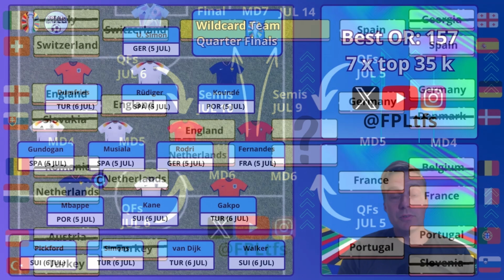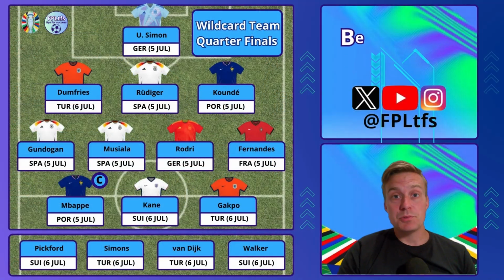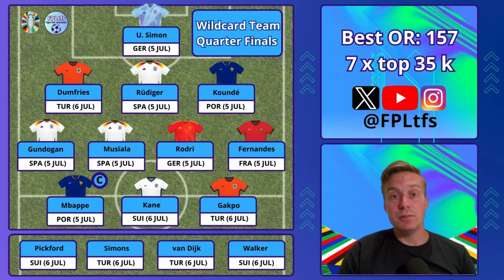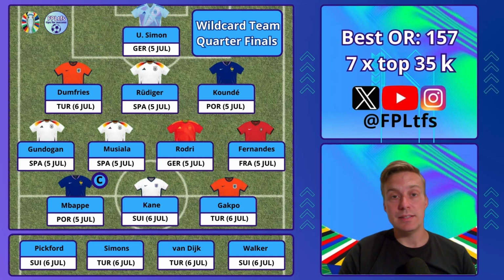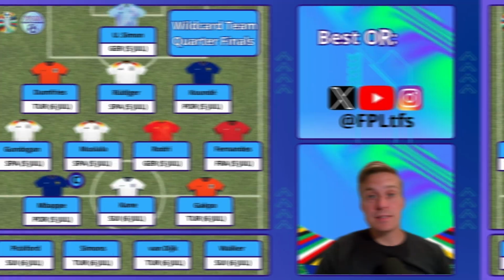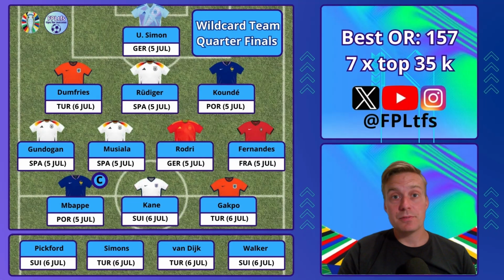And for me, Bruno Fernandes is one of the best options from Portugal. I've included a France defender in Koundé. He is only 5.0. I would have preferred to have Theo Hernandez, but he is 5.5, so in this draft I couldn't afford it. As my forwards in this wildcard draft, I have Mbappe, Kane and Gakpo.